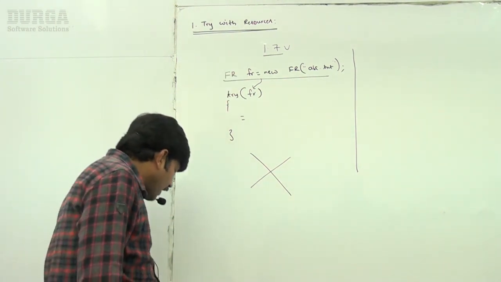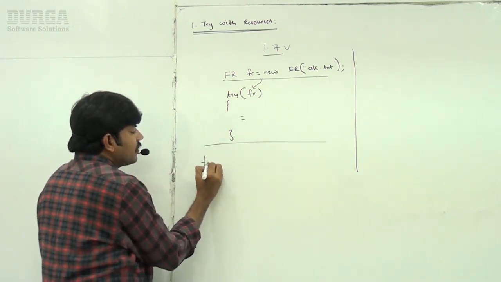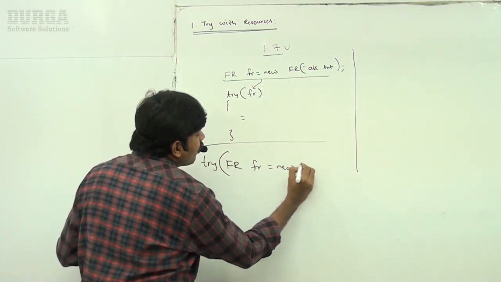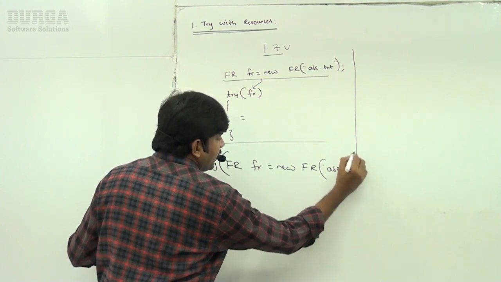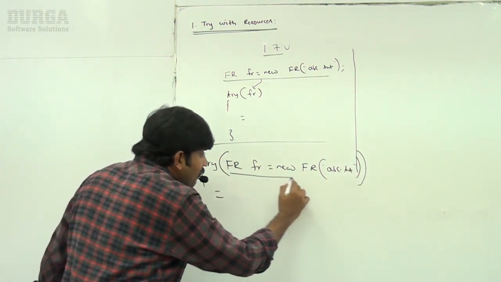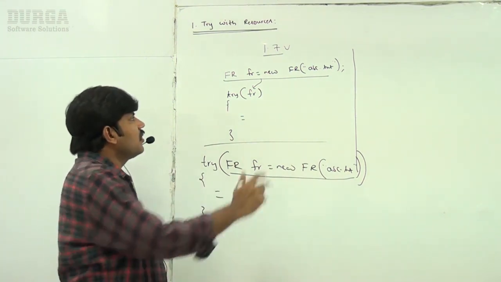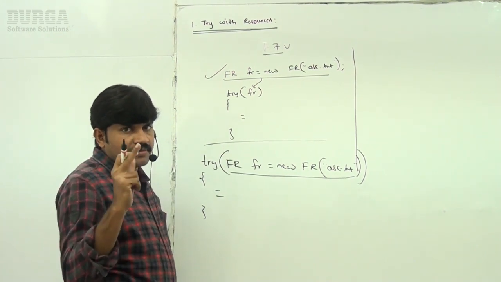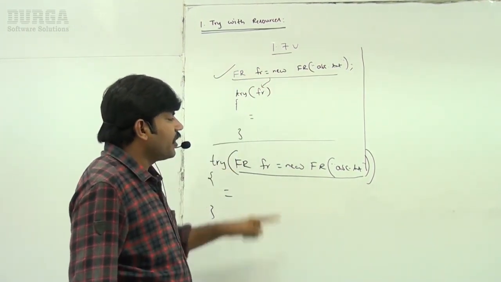Compulsorily we should write in this style: try FileReader fr is equal to new FileReader of abc.txt. So in the try resource list only, compulsorily we have to declare the resource. I want to use an already declared resource, sorry, this type of thing is not possible in 1.7 version, 1.8 version.